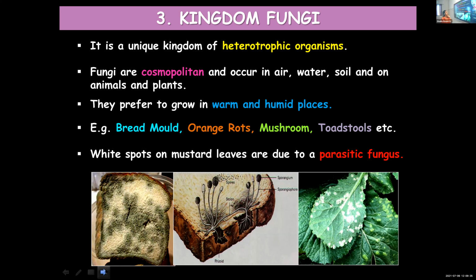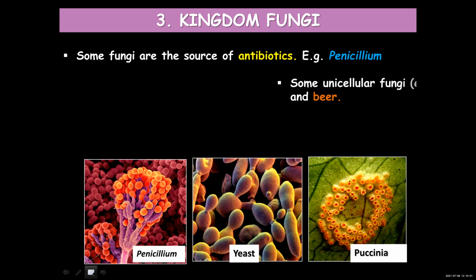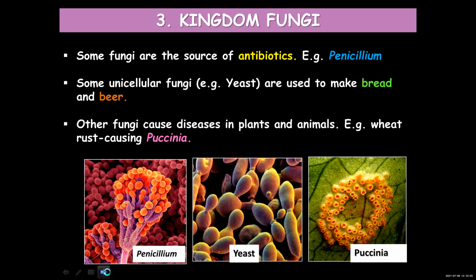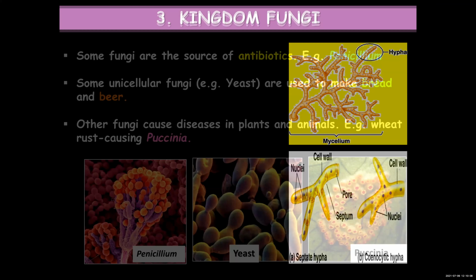We learned about kingdom fungi comprising heterotrophic organisms, and we learned that they are found in diverse habitats and mostly they are seen in warm and humid climatic conditions. Some of them lead a parasitic life. Okay, shall I change? Yes, ma'am. Second slide, anybody wants to? Okay.